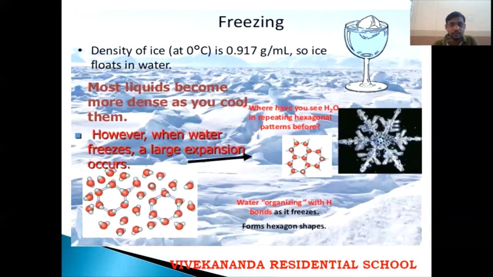Most liquids become more dense as you cool them. That means whatever liquid you cool, the density will increase. If you heat them, the density will decrease. So here you can see that the bonds are going to be separated, hence the density becomes less.